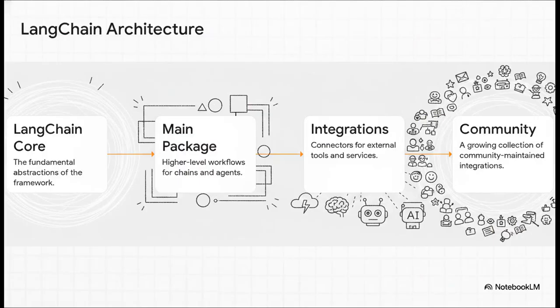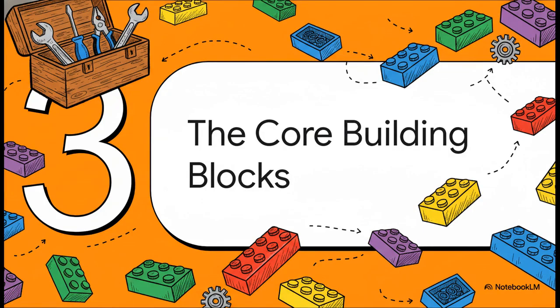And what's cool is that this toolkit is super organized. It all starts with the LangChain core, just the absolute basics. Then you layer on more complex stuff like workflows, and then specific packages to plug into tools like OpenAI. And on top of that, there's a huge community package for pretty much everything else. This layered design makes it incredibly flexible and powerful. Okay, so let's pop open the toolbox. We're going to look at the core Lego bricks the developers use to put together these amazing new AI applications.